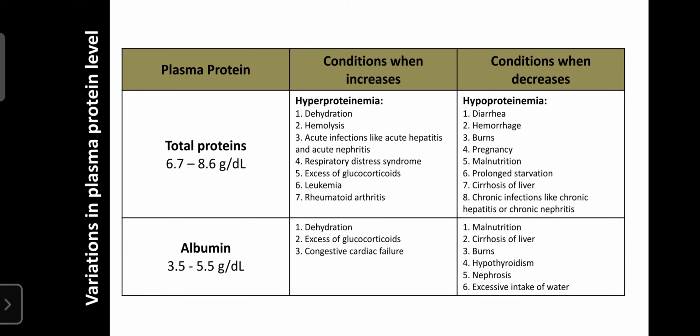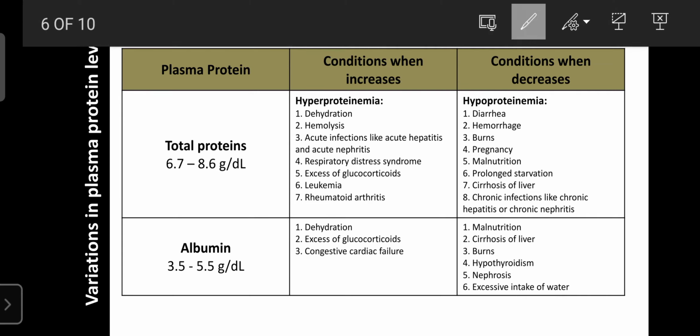The first protein measure that doctors commonly count for the diagnosis of various diseases is the total proteins. The protein in our blood is 6.7 to 8.6 gram per deciliter. Under certain conditions the protein count increases, which is known as hyperproteinemia. In dehydration, the blood volume decreases, so the protein count increases. In acute infections like acute hepatitis and acute nephritis, that is problems in the liver and kidney, the protein level in the blood also increases.